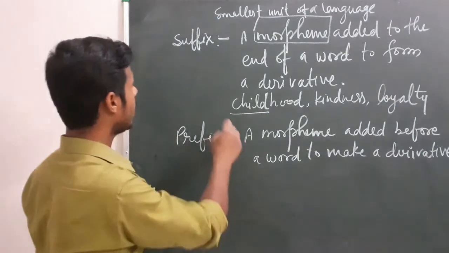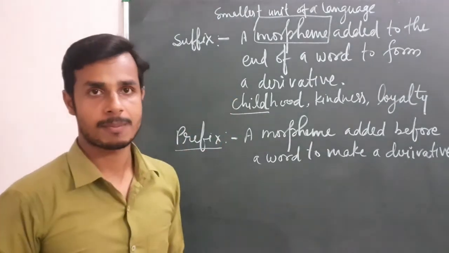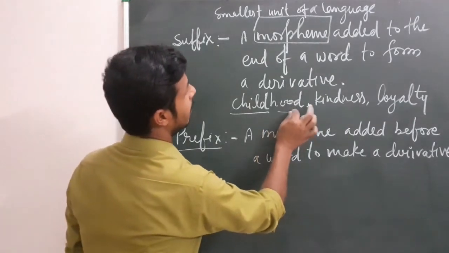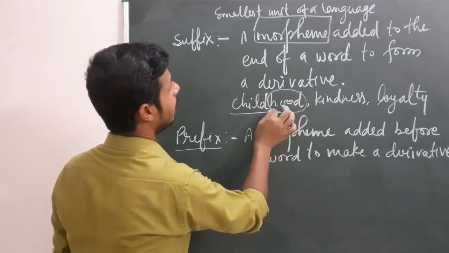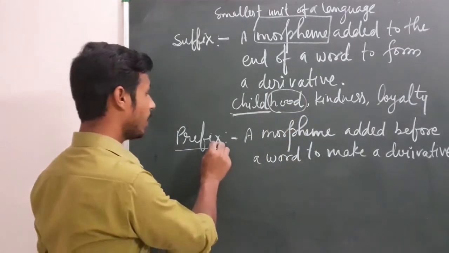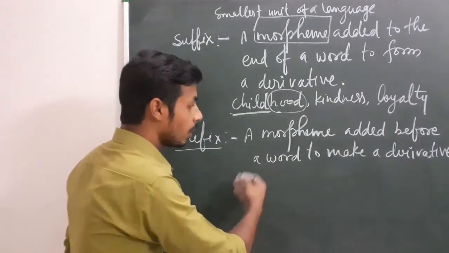In the same way, prefix is just the opposite of suffix. We add a morpheme after the root word for a suffix, but in a prefix we add it before the root word.